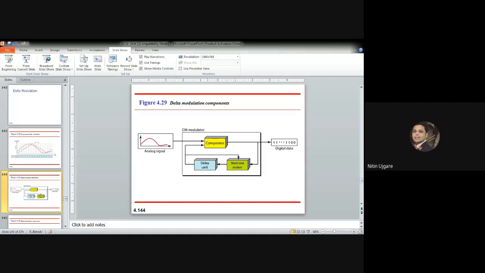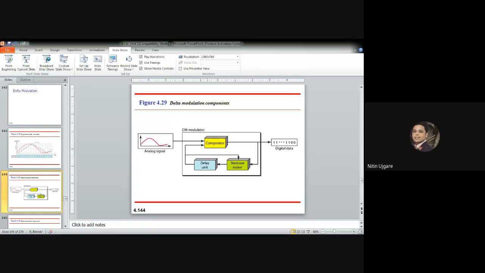The output of the comparator also makes the staircase itself. If the next bit is 1, the staircase maker moves the last point of the staircase signal up by delta. If the next bit is 0, then it moves down by delta.